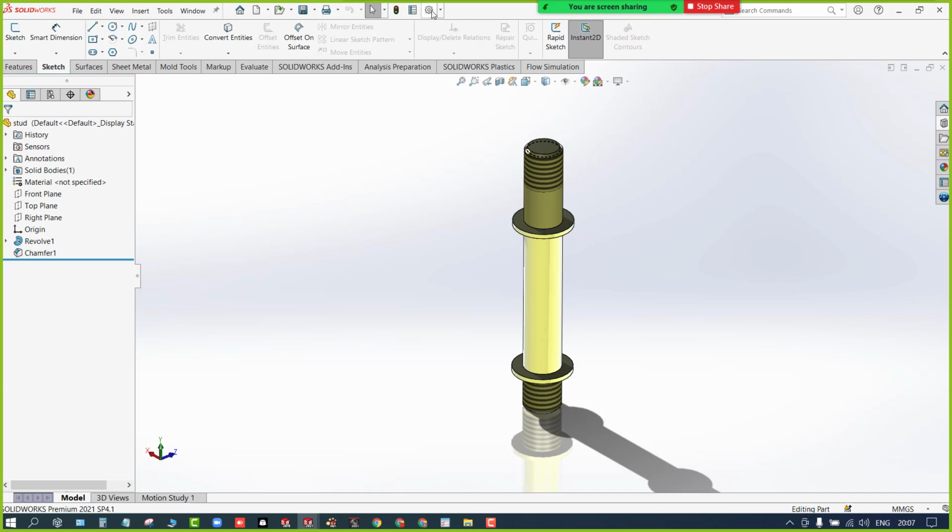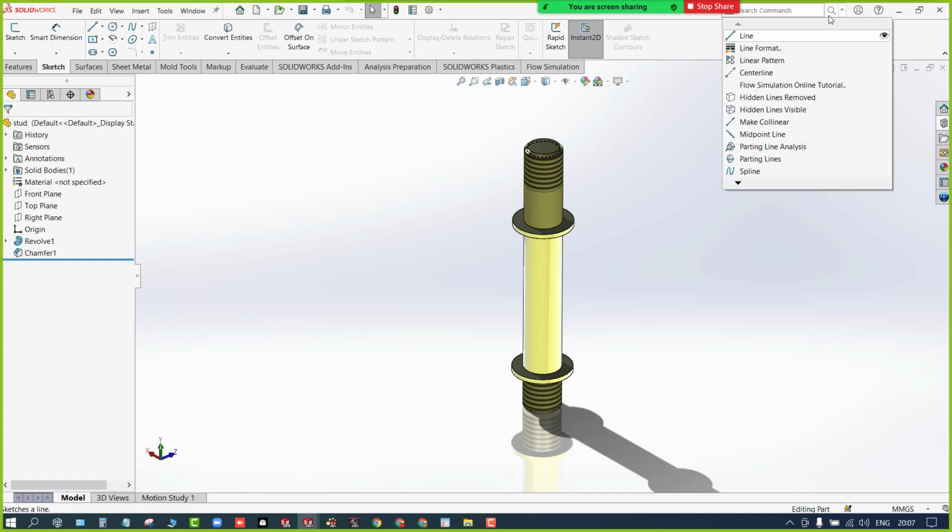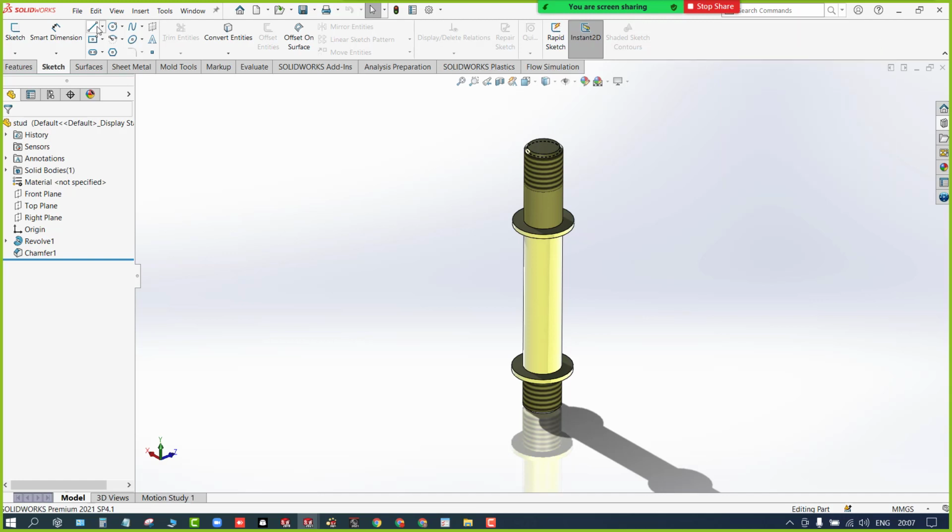This icon, options. Okay. And this search tool will help you to deal with all these things. You can search for the commands, you can search for the SolidWorks help, and you can search for the files and my SolidWorks options. Let's say I want the line tool, you can simply type line and select the line. If I select this line here, it's going to activate the tool, and if I click on this one, it will take you to that location. You can see, and it will give the thumbnails.